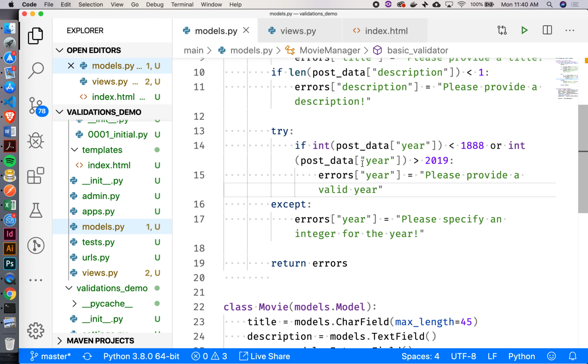All right. So that's it. We've been able to validate these movies and make sure of a couple things. We're making sure that at least there's a title, at least there's a description, and we also know that the year is between the range that we want and that they actually provided a year, right? All right. So then tomorrow, when we do our validations, it's going to be validating a person who's trying to register with the site.